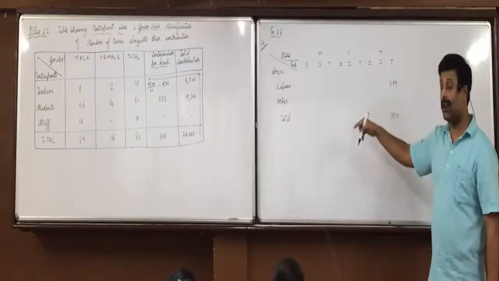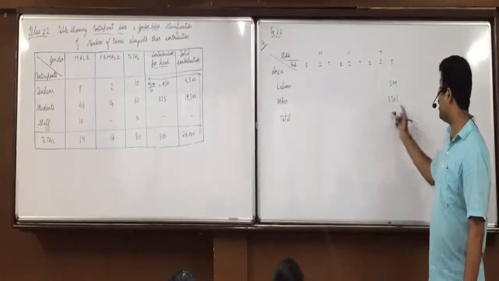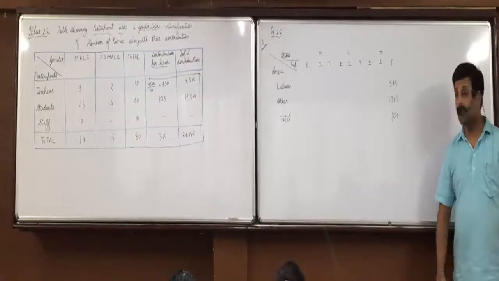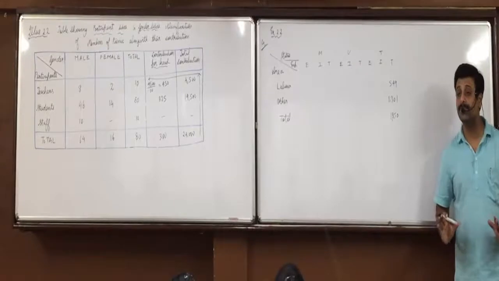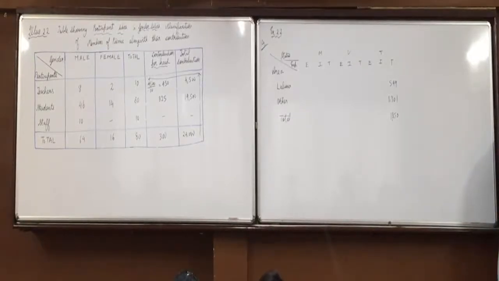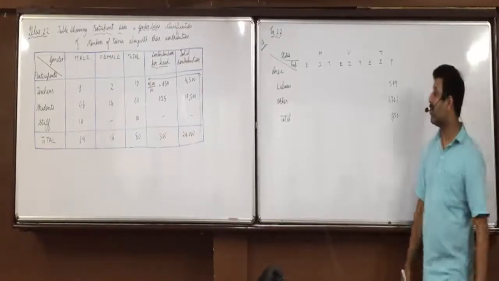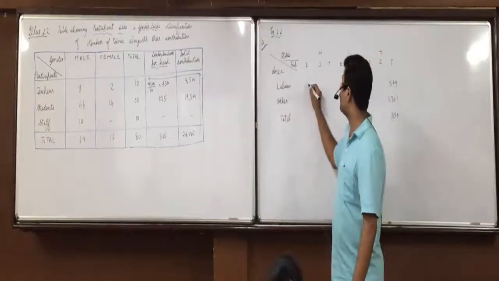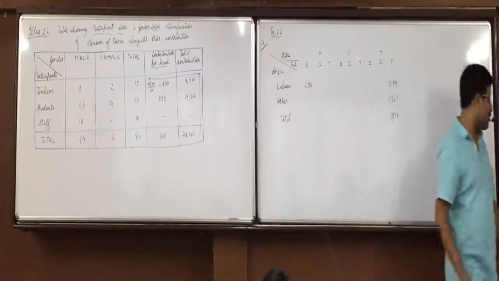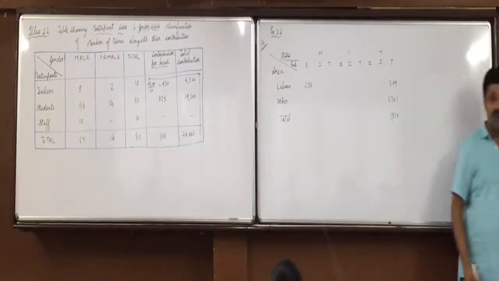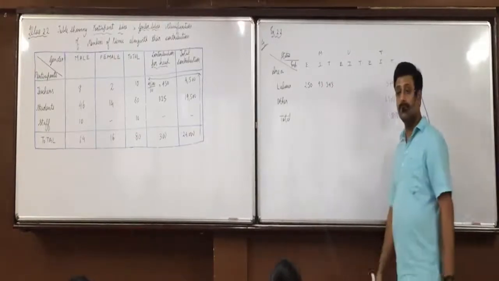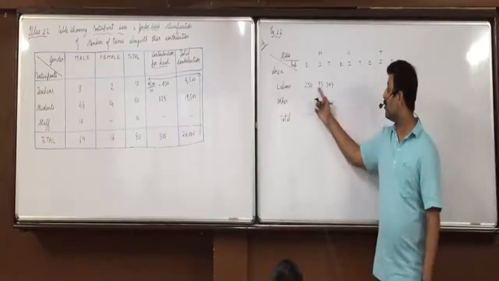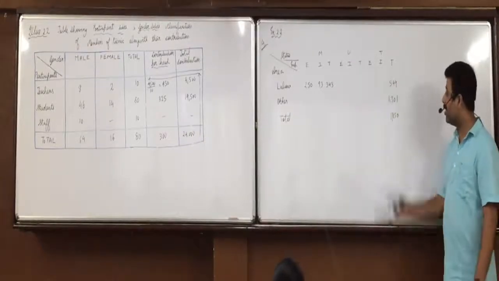549 were residing in labor area, so 1301 are residing in other area. 1850 minus 549, 1301. Any confusions? Further, out of total married women of labor area, 250 had experience. Okay? And 93 were inexperienced. So 343 are the total. Any doubt in this? 250 plus 93, 343.